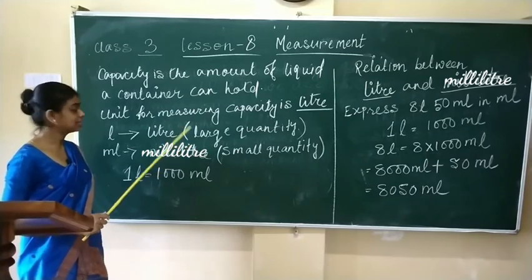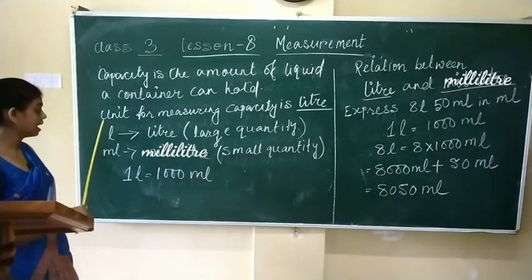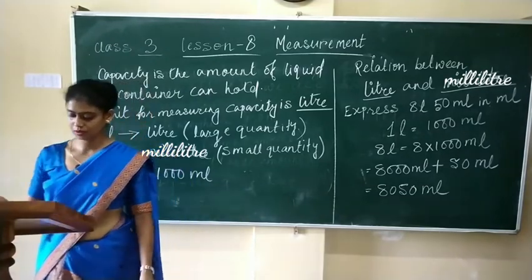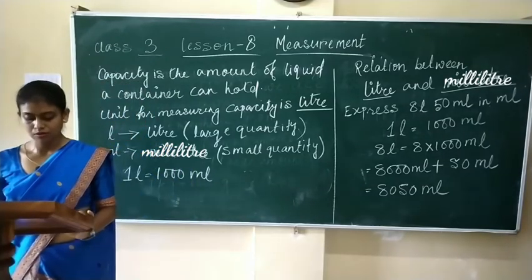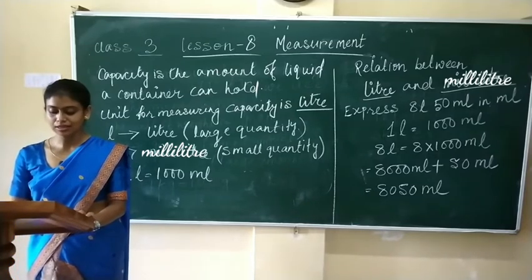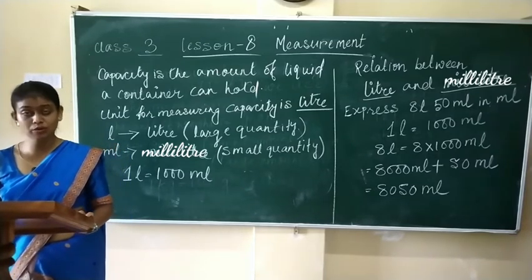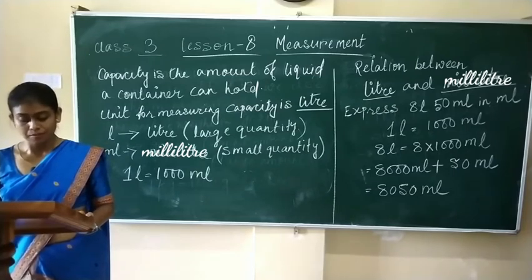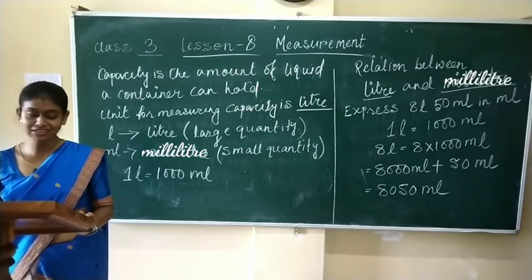Now we will see the example of liter and milliliter. Example of liter can be capacity of swimming pool, capacity of bathtub.